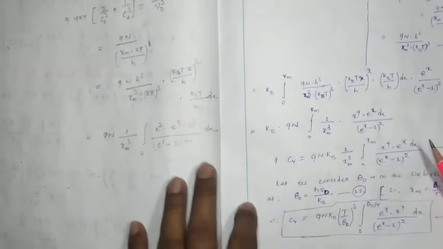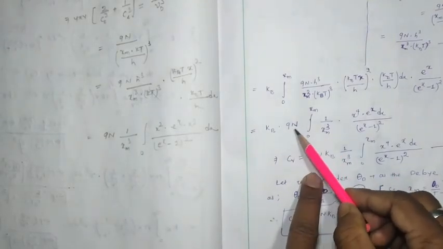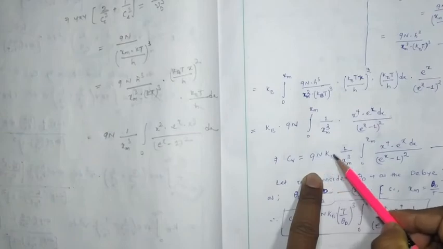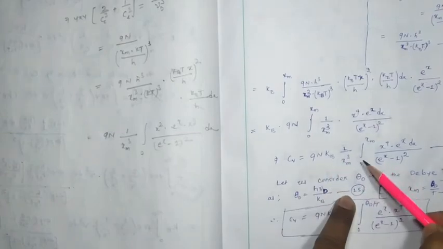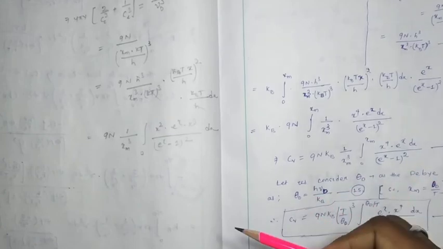So now Cv will be equal to, systematically if we are going to write, 9 n kb 1 by xm cube, 0 to xm, x to the power 4 into e to the power x into dx whole divided by e to the x minus 1 whole square. Let it be equation number 14.